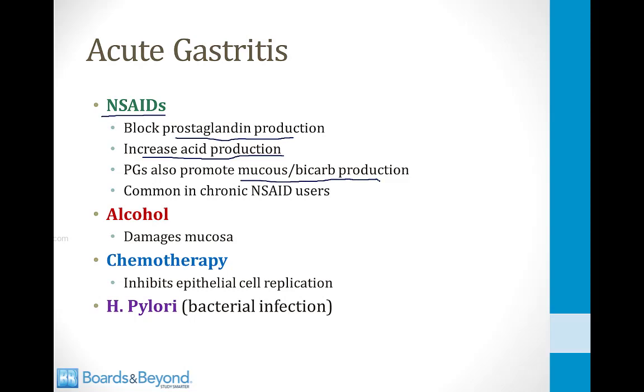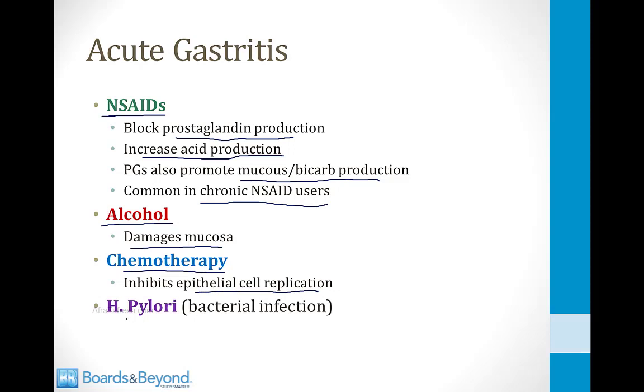And NSAID-induced acute gastritis is common among chronic NSAID users, so people with inflammatory conditions like rheumatoid arthritis or chronic back pain who take NSAIDs every day are at risk for acute gastritis from NSAID use. Alcohol can also cause acute gastritis. Alcohol can directly damage the mucosal layer of the stomach. Some chemotherapy drugs will inhibit epithelial cell replication. This can cause a loss of protective layer in the stomach.